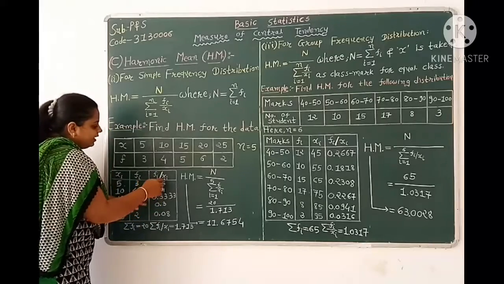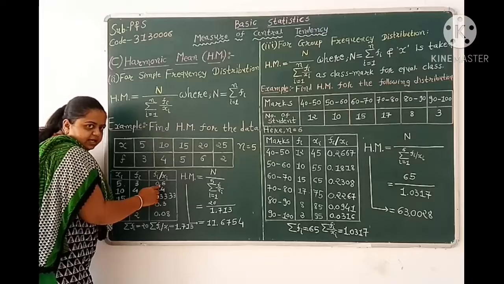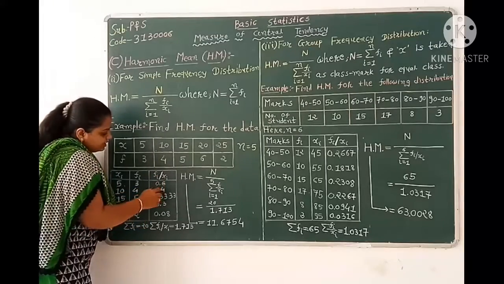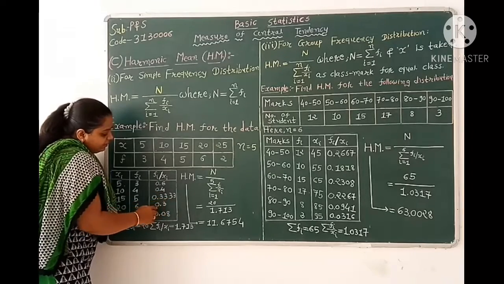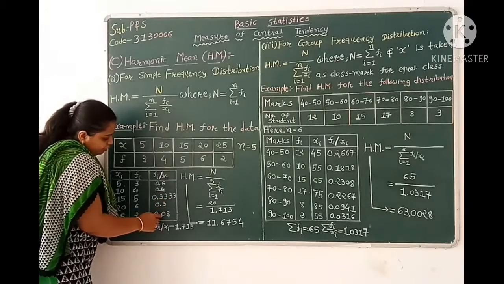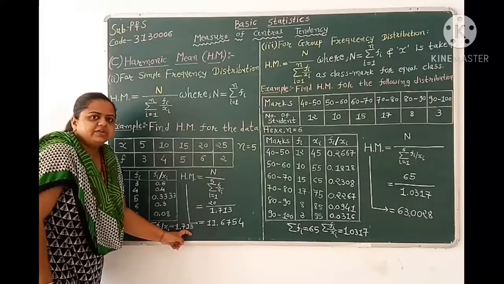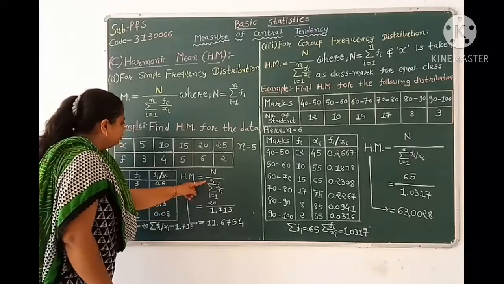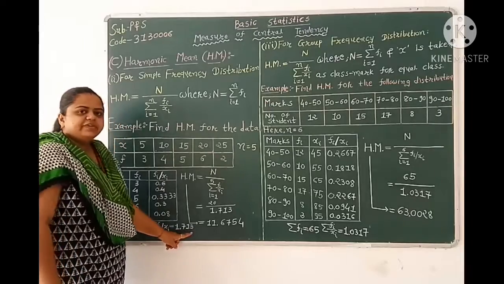Here we have found fi over xi as 3 by 5, that is 0.6. Now all fi over xi is 0.6 plus 0.4 plus 0.3333 plus 0.3 plus 0.08 equals 1.713. So summation i equal to 1 to 5 of fi over xi equals 1.713.